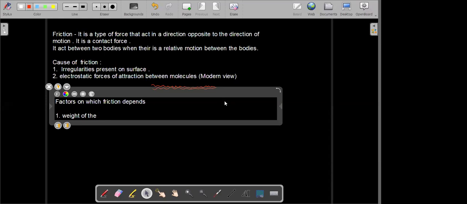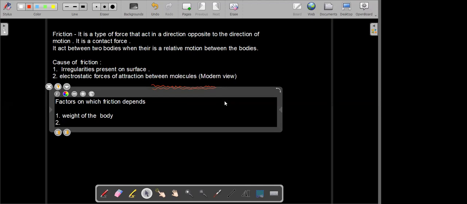So these are two different things. So yes, factors on which friction depends: it depends on the weight of the body.